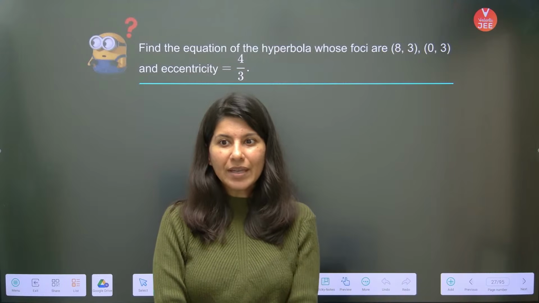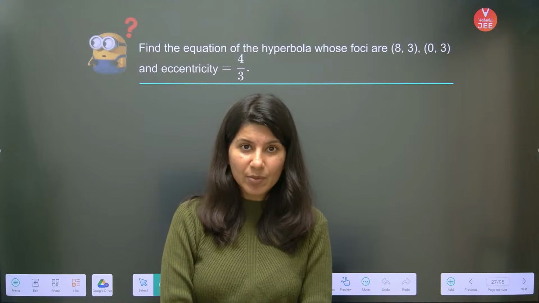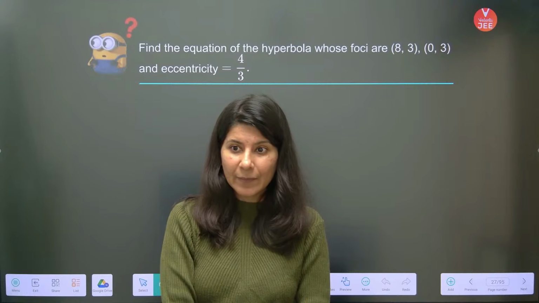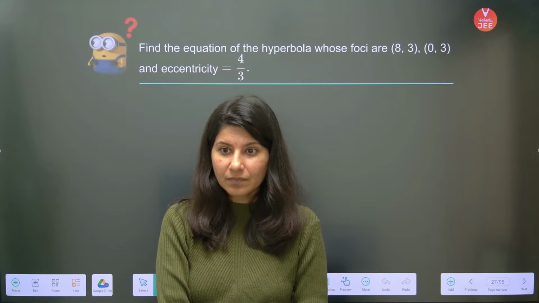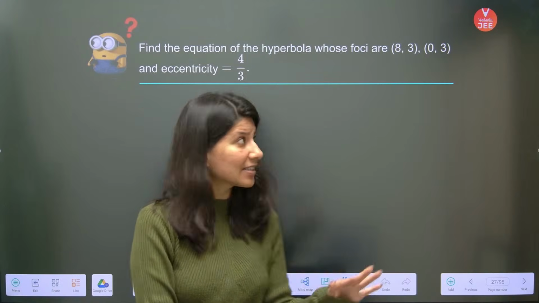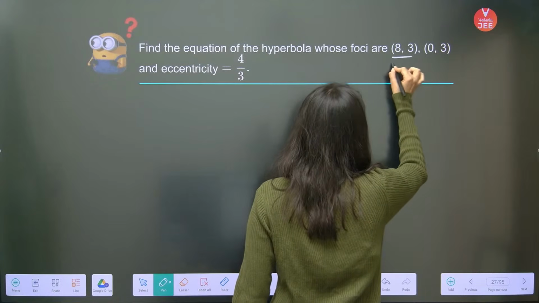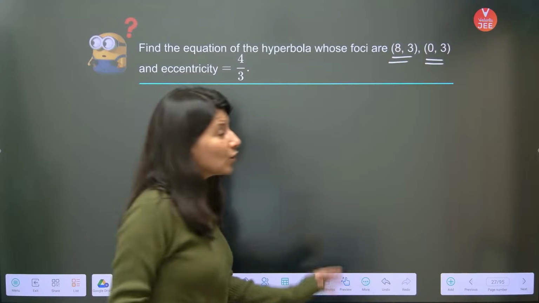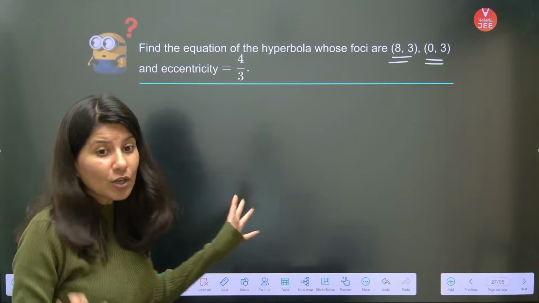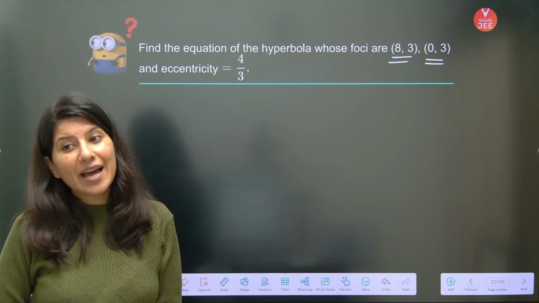So till now we have seen that in case of a hyperbola, the vertex is either lying on the x-axis or y-axis, and the focus is also either on the x-axis or y-axis. But this question says the equation of hyperbola whose focus is (8, 3) and (0, 3). So clearly this is not your usual hyperbola, by the way.